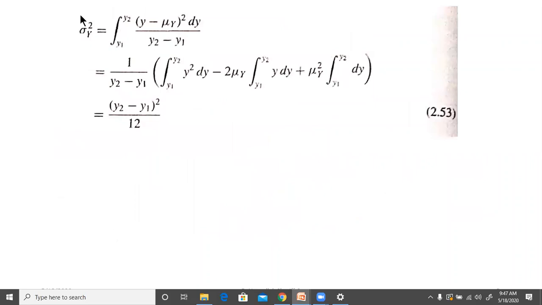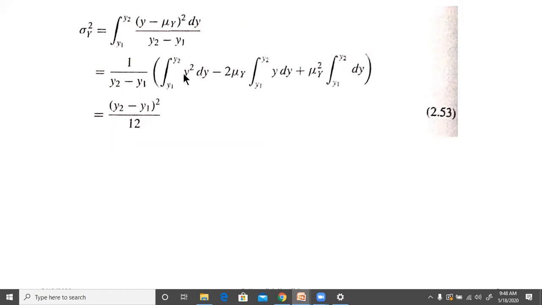Then the variance, which corresponds to sigma y square, is equal to the integral from y1 to y2 of y minus mu y whole square divided by y2 minus y1. This you can expand, and you'll get y squared minus 2 mu y plus mu y square. Then you can simplify that with 1 by y2 minus y1. Each of the terms for which we need to take the integral can be taken. This is just a constant, and this is just a constant, so we can take them outside.